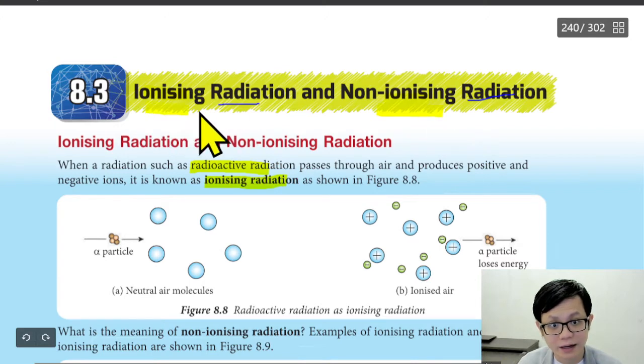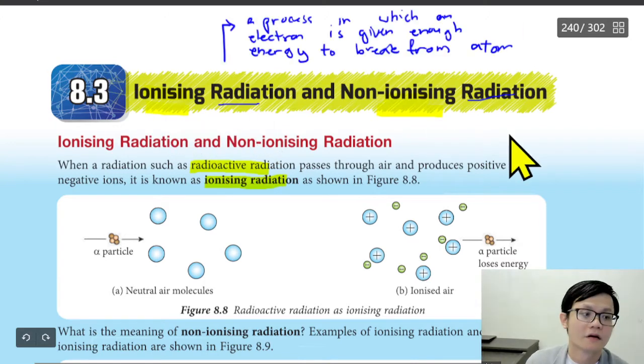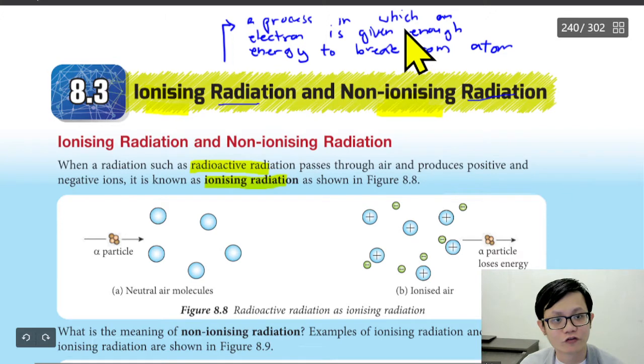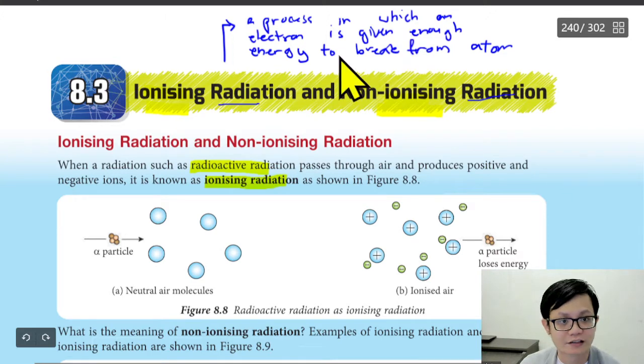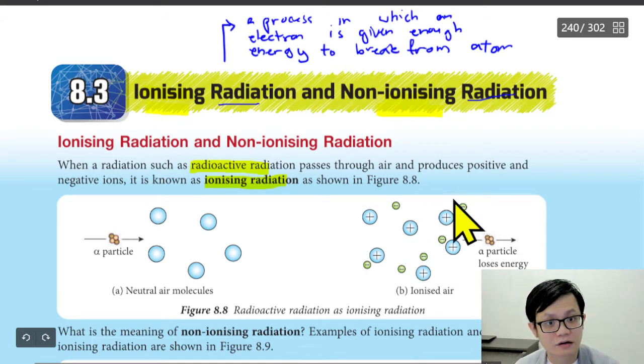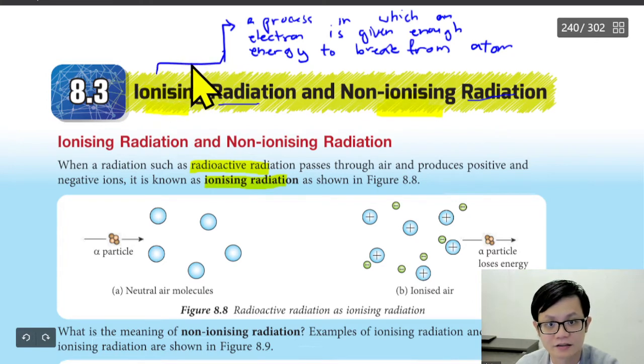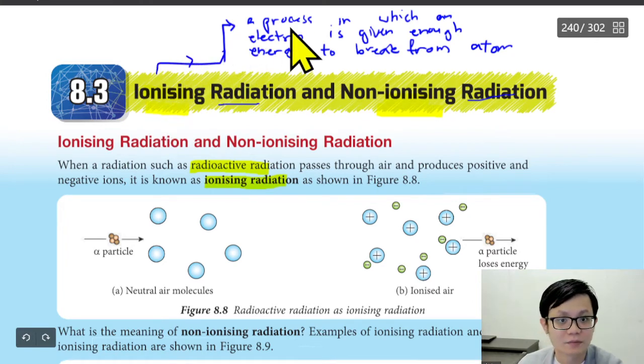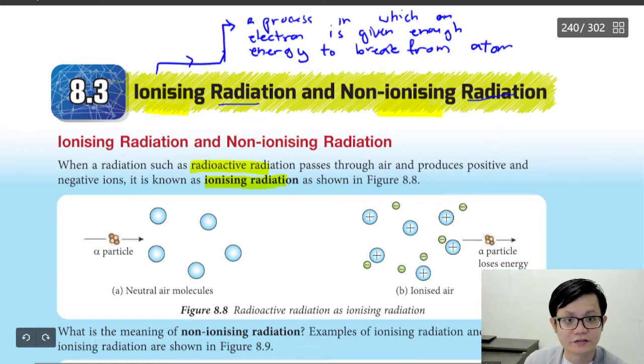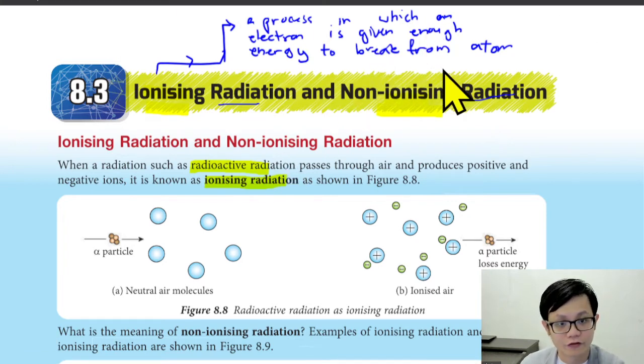What does it mean by ionizing? Ionizing means a process in which an electron is given enough energy to break from an atom. So this is called ionizing radiation. I drew the wrong arrow, it should be here actually. Ionizing means a process in which an electron is given enough energy to break from an atom.